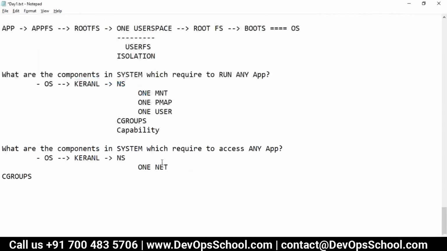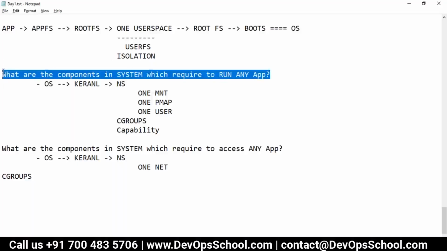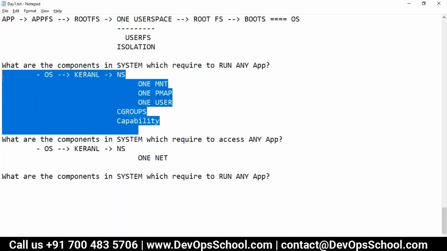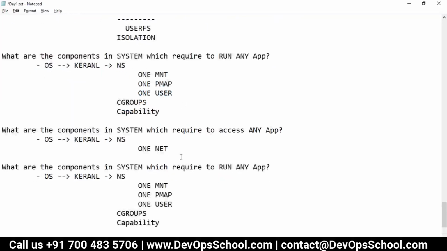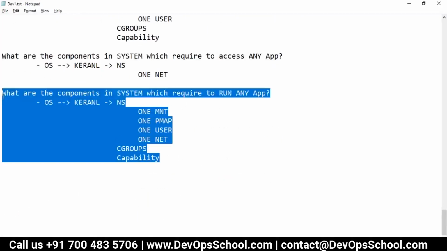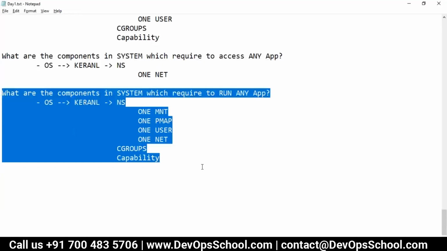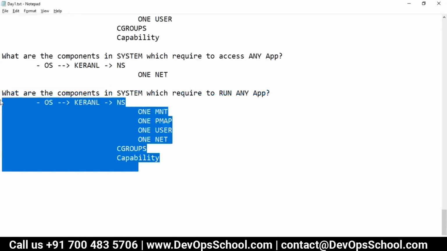So ultimately, what are the components in the system required to run any application? Overall, this one. So far, did you understand that? Yes?